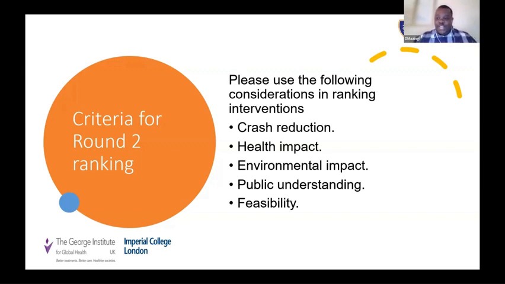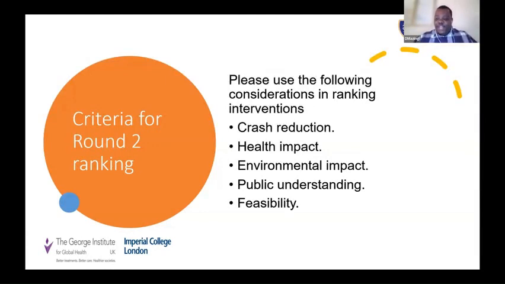We also ask you to consider the health impact, okay? So a reduction in deaths and serious injury is the most obvious one from road crashes, but also there may be some other things, for example, impacts from increased active mobility, for example, on cardiovascular health and other types of health outcomes, and not just the reduction in serious injury and deaths.